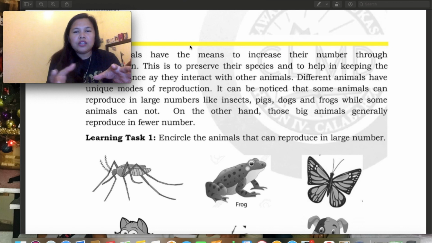So, on the other hand, those big animals generally reproduce in fewer numbers, just like sa cow, carabao, ito na yung mga isang anak. Bihira lang yung may kambal, yung mga ganon.